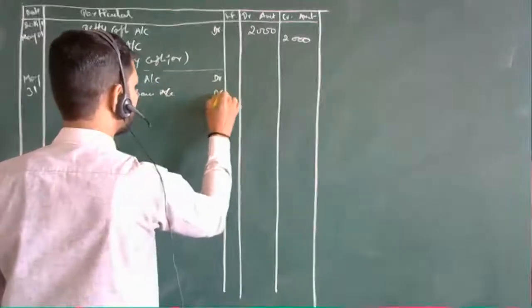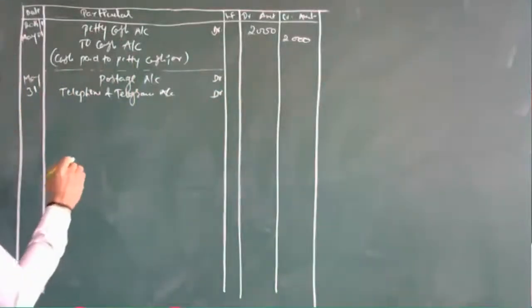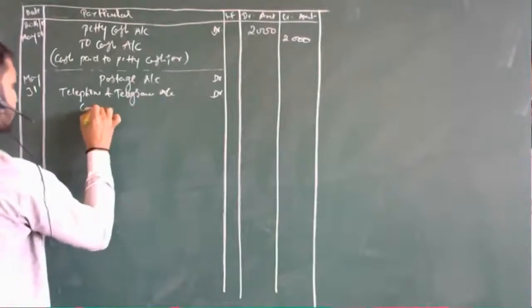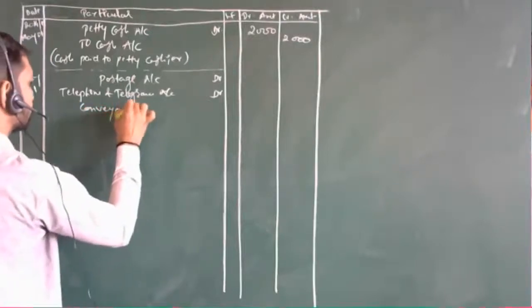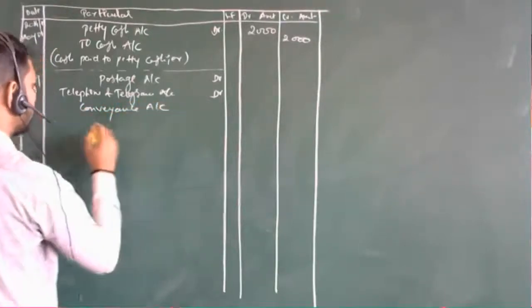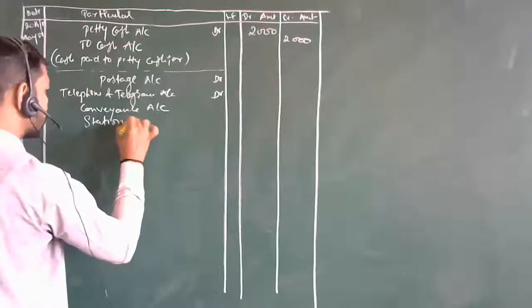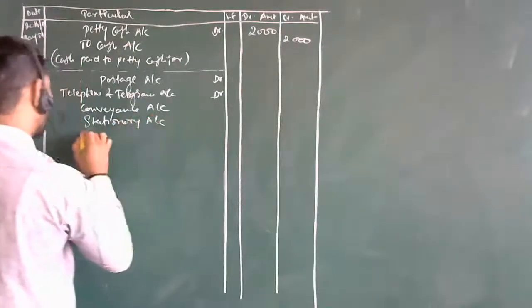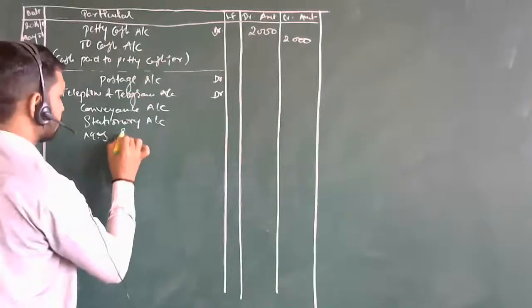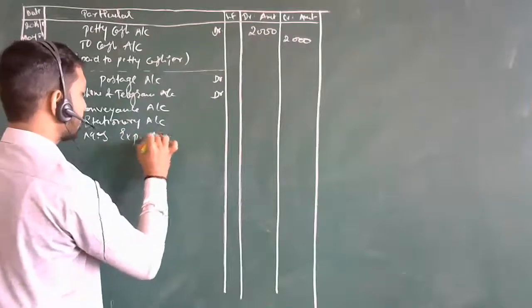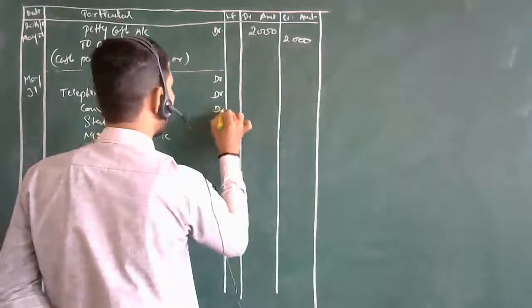Then next, conveyance account. Next, stationery account. And last one, miscellaneous expenses account. These all are debited.